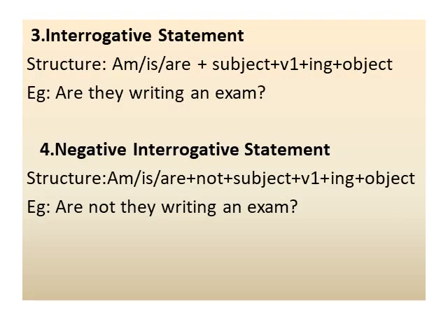And third one, interrogative statement. Interrogative means asking questions. Structure: am, is, are plus subject plus V1 plus ing form plus object. For example, are they writing an exam? And fourth one, negative interrogative statement. Structure: am, is, are plus not plus subject plus V1 plus ing form plus object. For example, aren't they writing an exam?